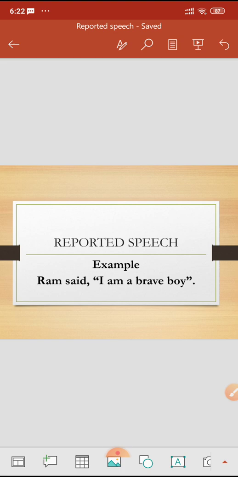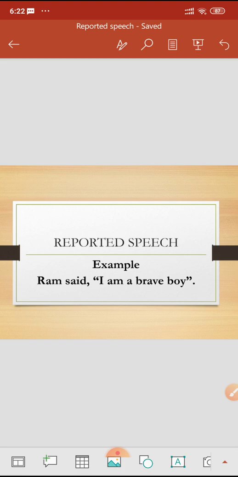Changing direct speech into indirect speech means reporting the words of the speaker in your own words. When the words of the speaker are reported in the same way as the speaker had said them, it is called direct speech.